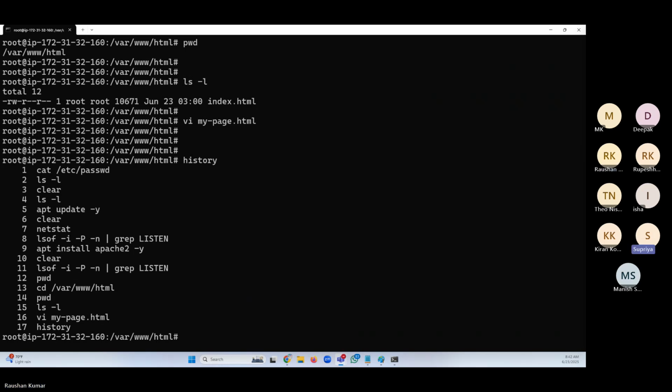Rishabh, where have you pasted this command? In this Teams channel, in the Teams group chat. I am able to see only that HTTP 13.2. No, I pasted it.